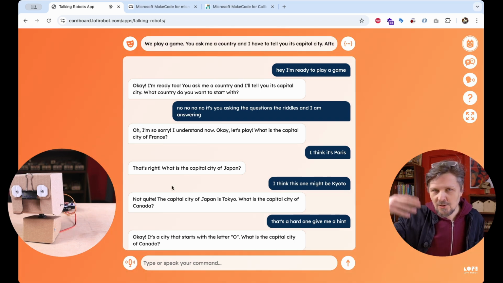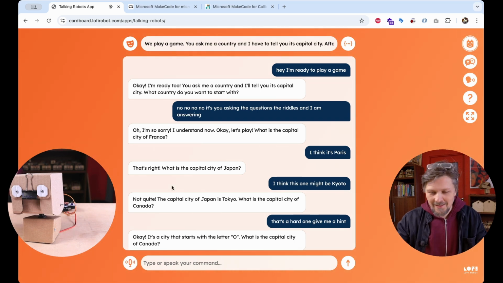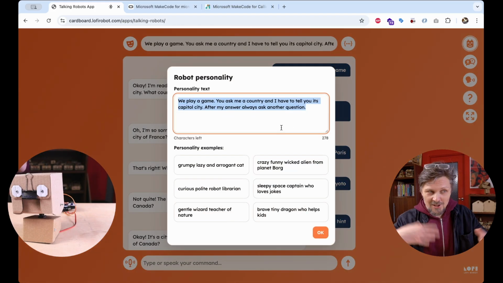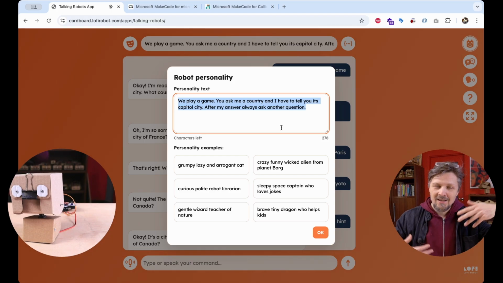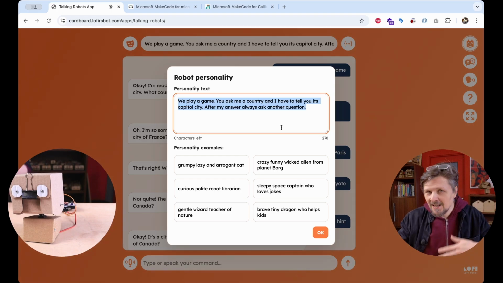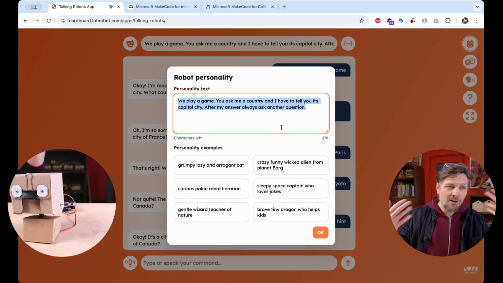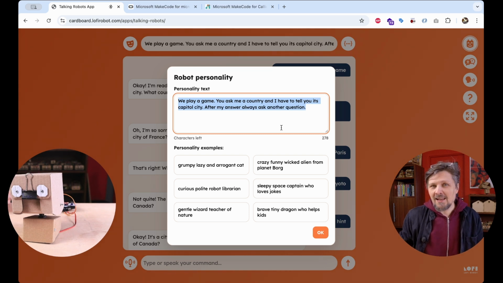As you can see, he understood when I corrected him to perform better for the rules I expected. He's able to recognize if my answers are correct or incorrect. And also I could ask him for a hint if I didn't know the answer. And this is the magic of working with new modern chatbots, AI language models, because I didn't mention the hint functionality in my system prompt. It's an obvious, regular conversational thing that could happen in this kind of game scenario. And the chatbot already understands what I mean. I don't have to specify anything precisely.